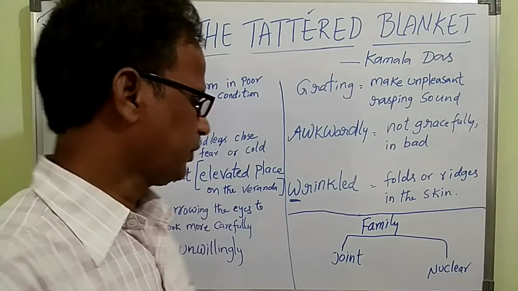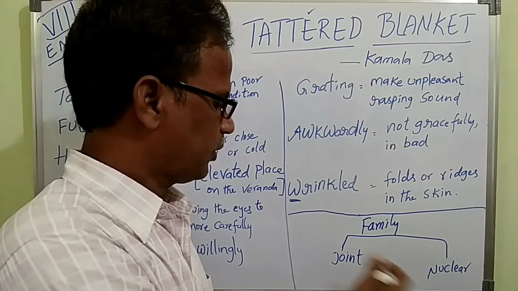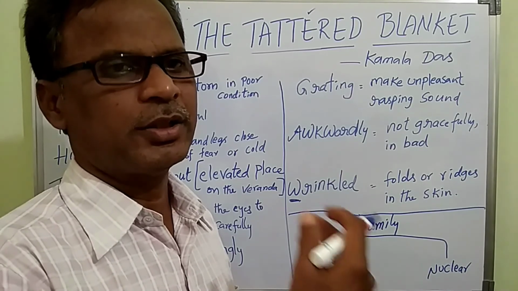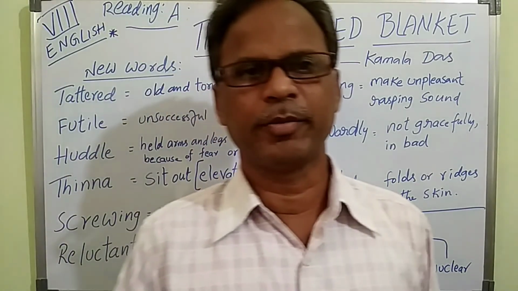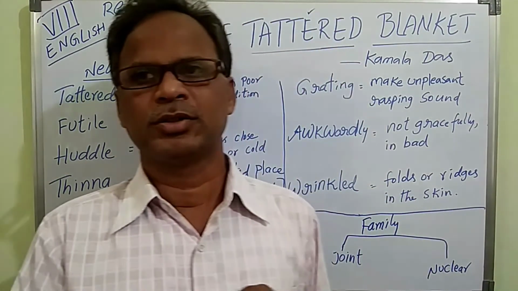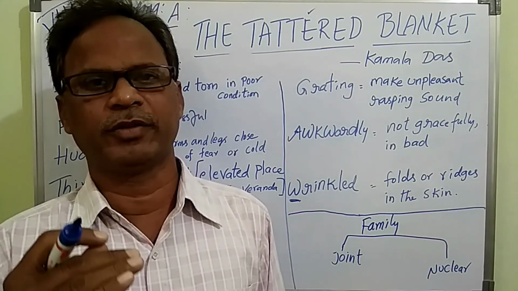So you may write what is a joint family and what is a nuclear family. About each family you can write at least 5 or 7 sentences. Okay, let me complete this part of the lesson. So children, let me see you in the next video for the remaining part of the lesson.